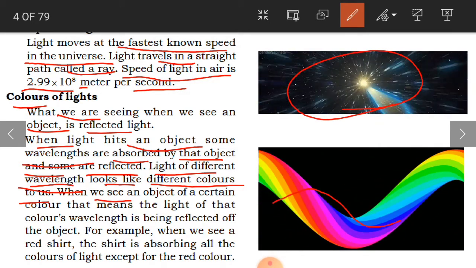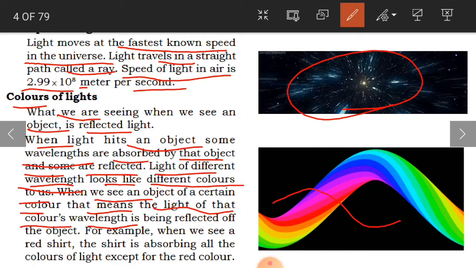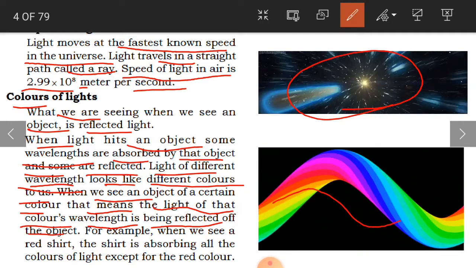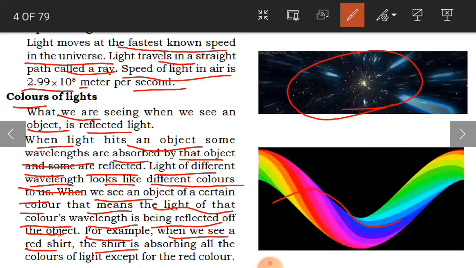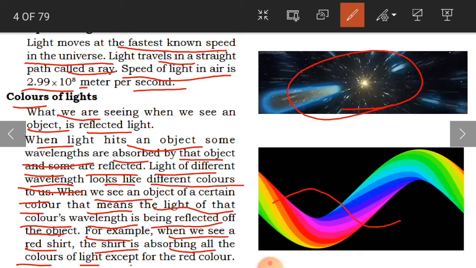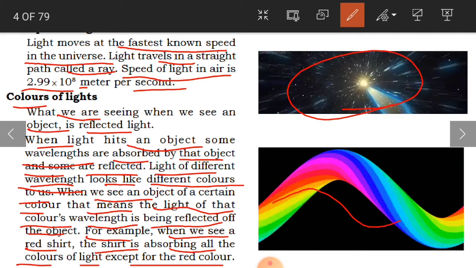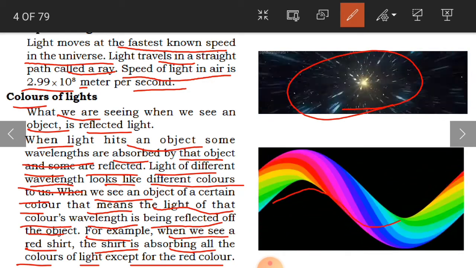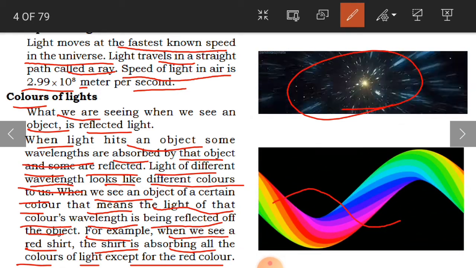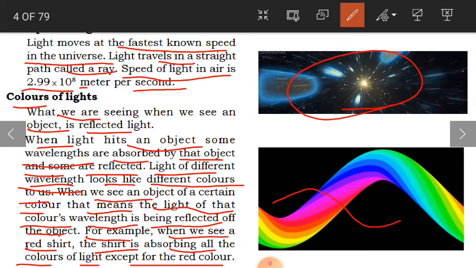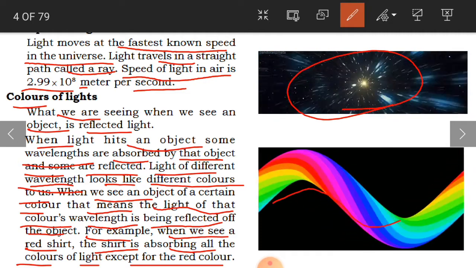So when we see an object of a certain color, that means the light of that color's wavelength is being reflected off the object. For example, when we see a red shirt, the shirt is absorbing all the colors of light except the red color. If you throw white, black, blue, yellow or green light on that red shirt, you will be able to see all those colors.